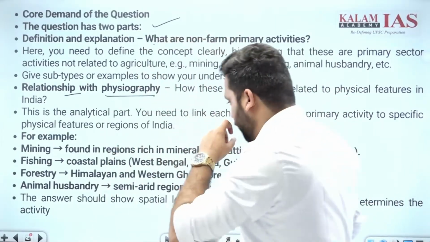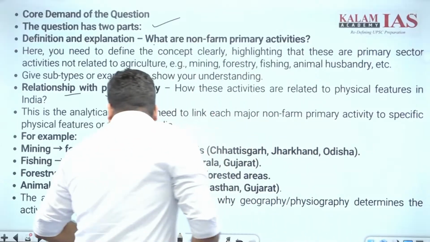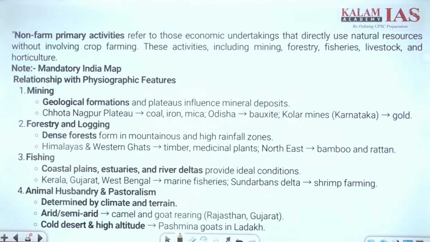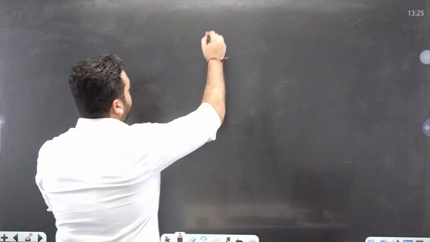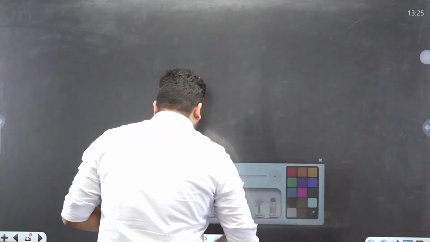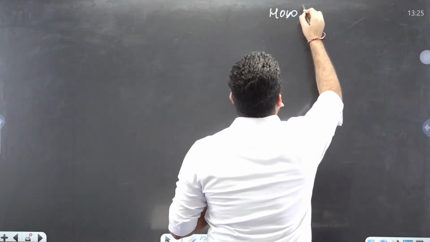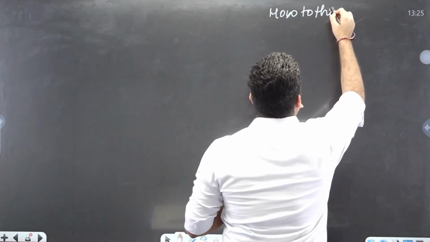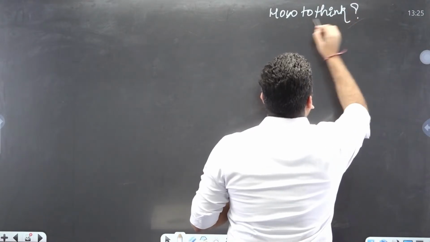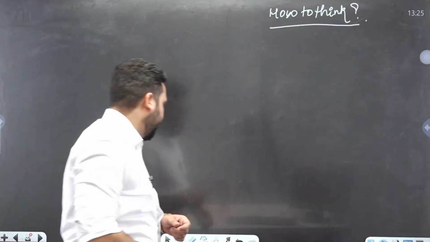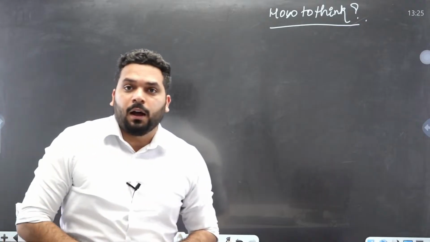Getting my point? Okay. Now the question comes, how to think.